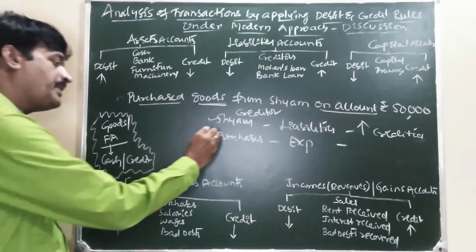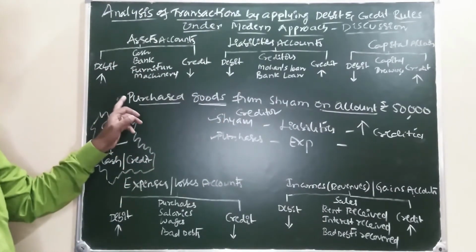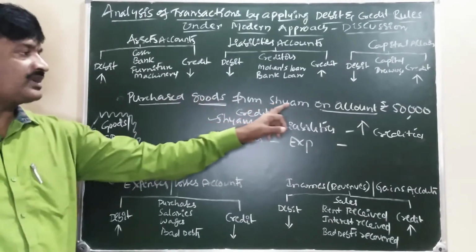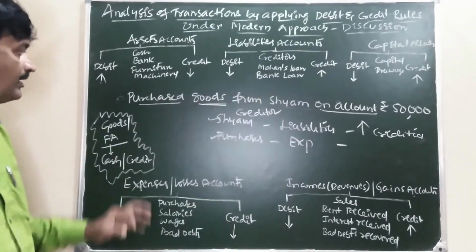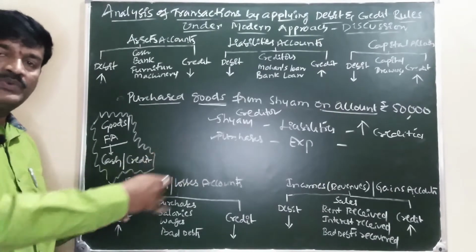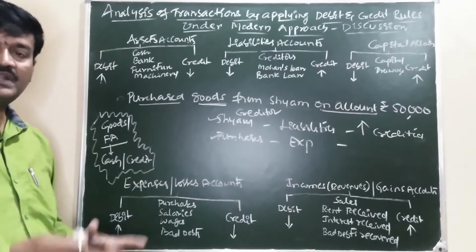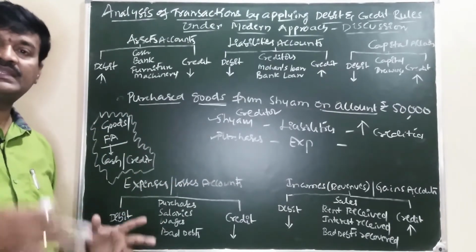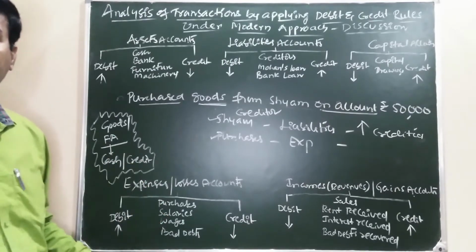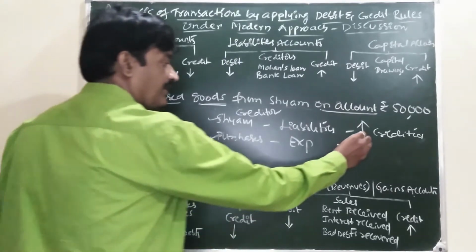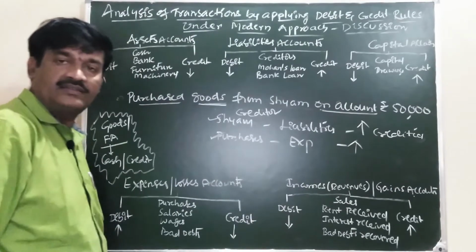Now you concentrate on purchases. Again you read: purchased goods from Shyam on account. Purchase of goods is an expense. Our expenses are increasing or decreasing? Increasing, with every purchase of goods.